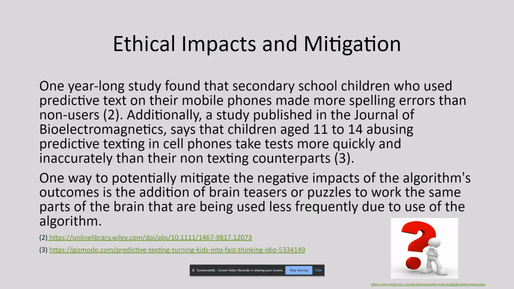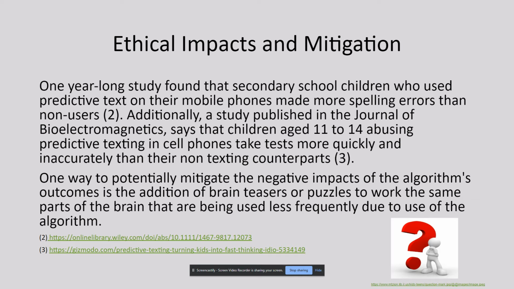One year-long study found that secondary school children who used predictive text on their mobile phones made more spelling errors than non-users. Additionally, a study published in the Journal of Bioelectromagnetics says that children aged 11 to 14 abusing predictive texting in cell phones take tests more quickly and inaccurately than their non-texting counterparts.